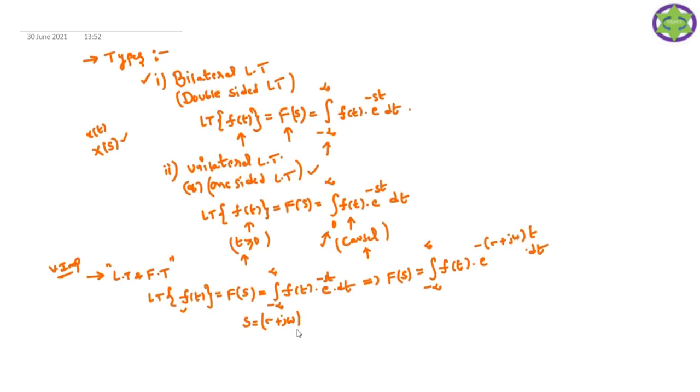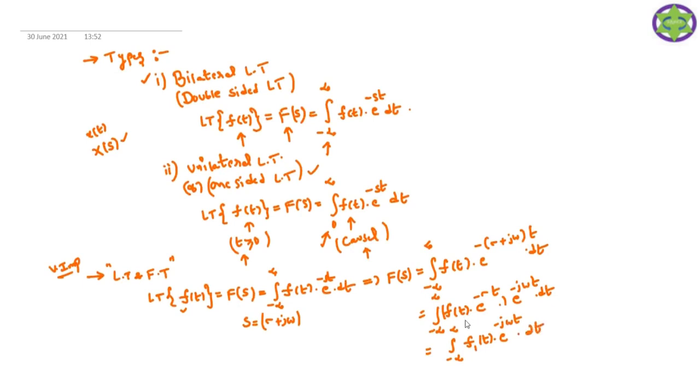Omega is the frequency, the angular frequency. Now if you rearrange this expression, we get the integral from minus infinity to plus infinity of f of t, e power minus sigma t, into e power minus j omega t dt. We observe clearly that I consider f of t into e power minus sigma t as f1 of t, so we have the integral of f1 of t into e power minus j omega t dt.